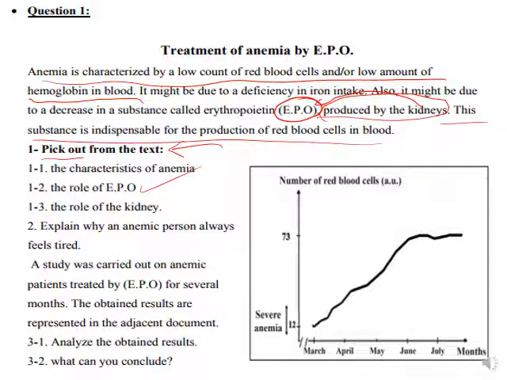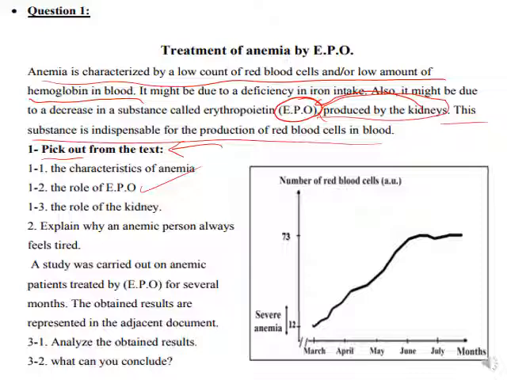Part 2, they ask to explain why an anemic person always feels tired. As you know, oxygen gas is indispensable for the cellular oxidation reaction. This oxidation reaction is responsible for the production of energy that's used in daily activity and cellular activities.